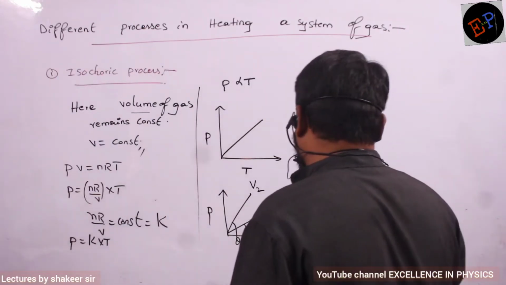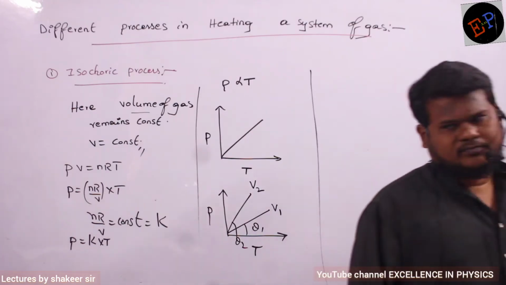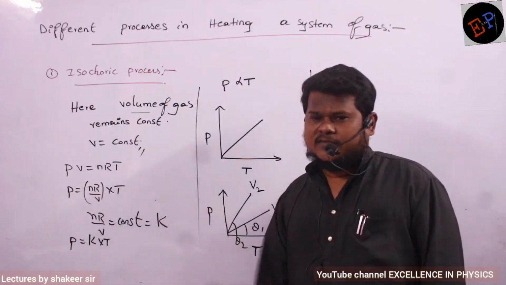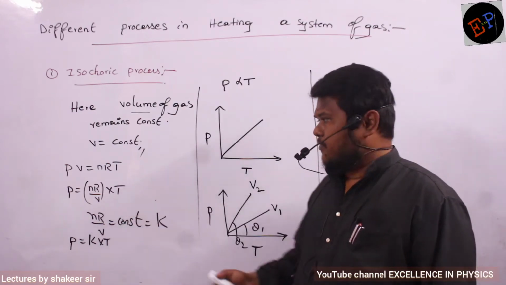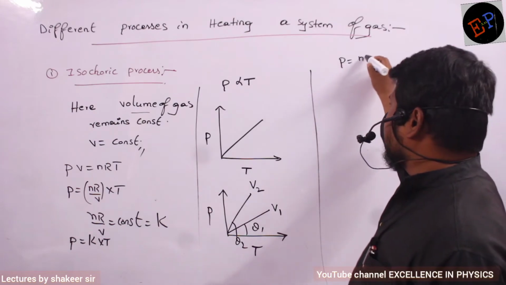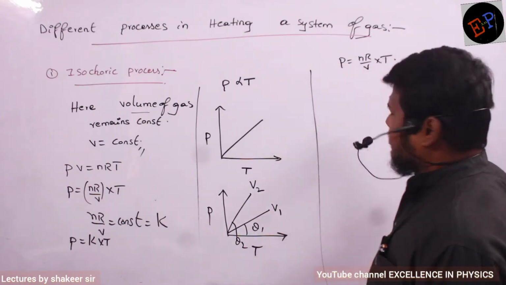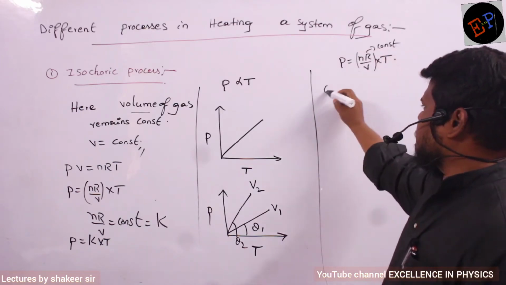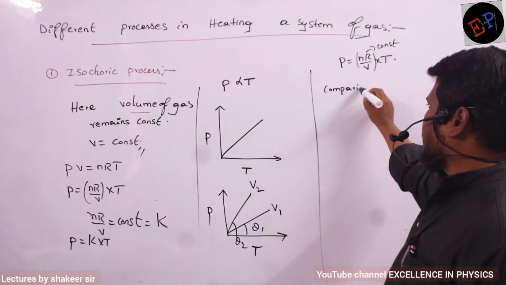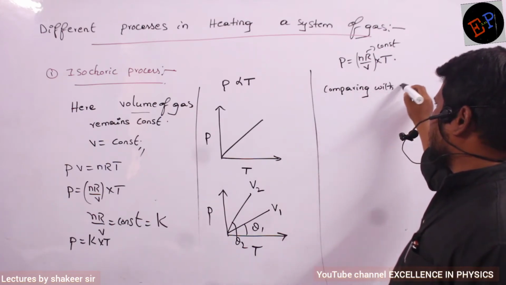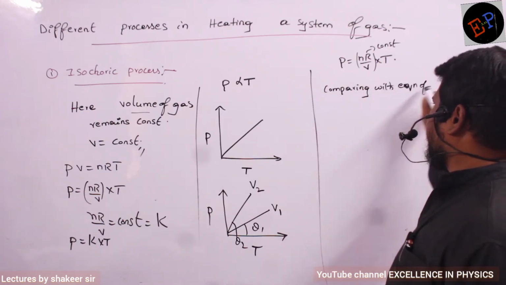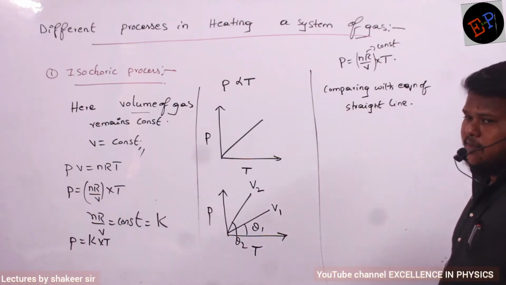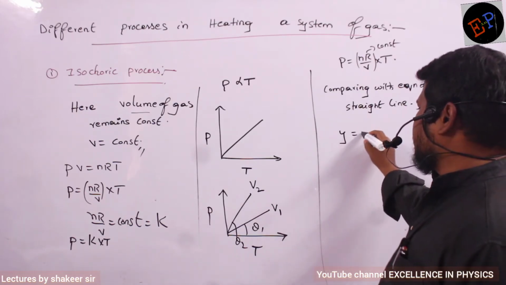Now, the question is whether V1 is greater or V2 is greater. Already we have discussed that previously. This one we will try to understand by using the equation of a straight line. This is the equation which we have written: P is equal to nR by V multiplied by T, and this total is a constant. Comparing with the equation of a straight line, what is the equation of a straight line? y is equal to mx plus c.